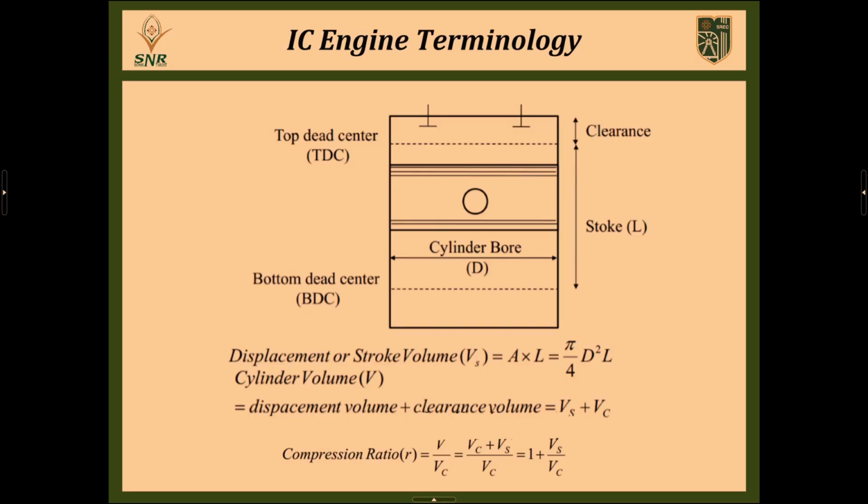Generally the compression ratio of an engine is the ratio of the total volume of the engine divided by the clearance volume of the engine. So total volume is Vc plus Vs, a summation of clearance volume and displacement volume, divided by clearance volume. In a petrol engine the compression ratio is generally less than 10. We maintain the compression ratio below 10. In the case of diesel engines we maintain the compression ratio above 10.